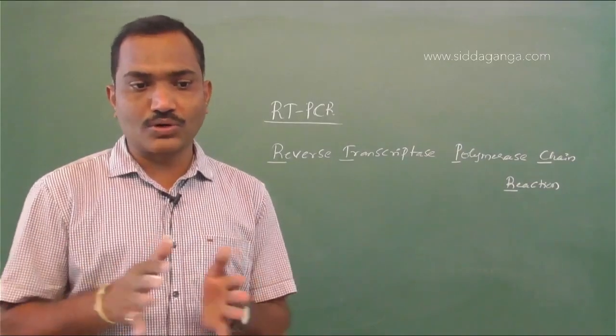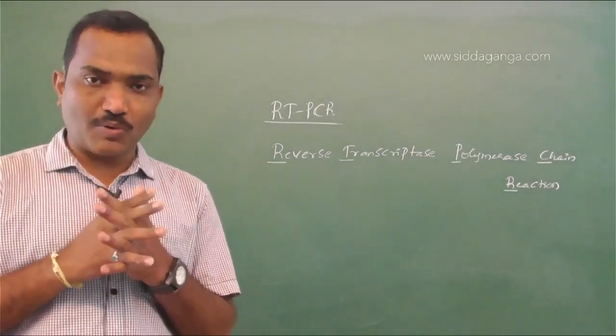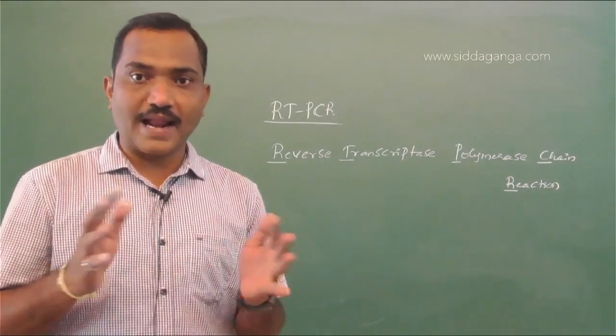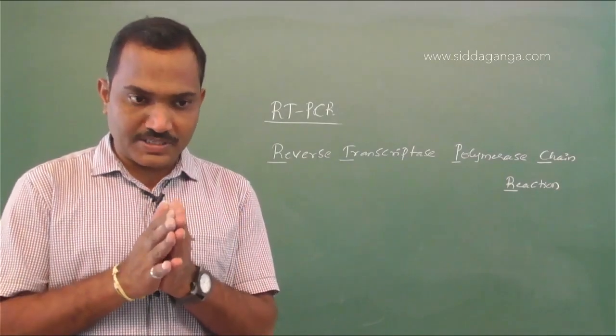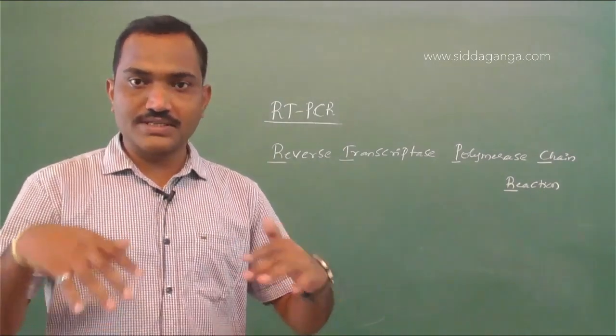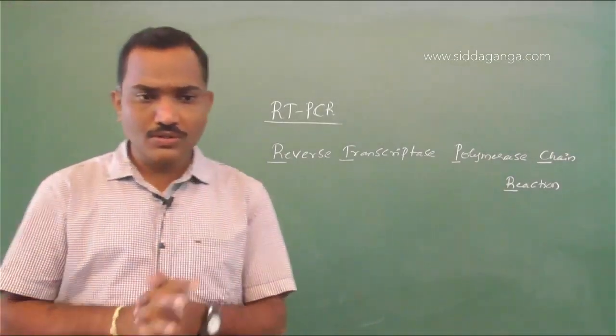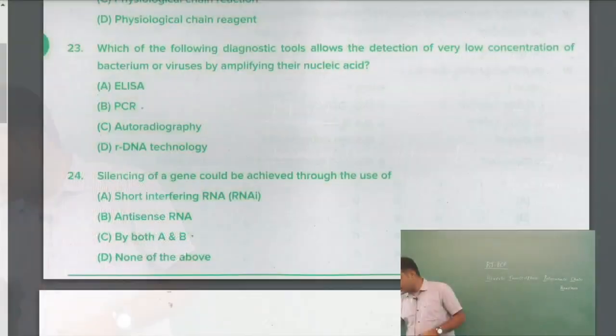Other options, no need to think of. ELISA, enzyme linked immunosorbent assay, is also a diagnostic method, but it is based on the antigen antibody specificity. Autoradiography is a physical method. rDNA technology is a general technology, not a method to detect. So the right answer should be polymerase chain reaction.